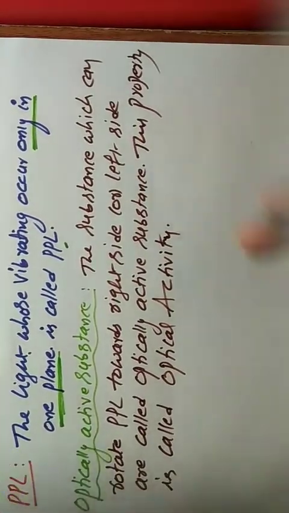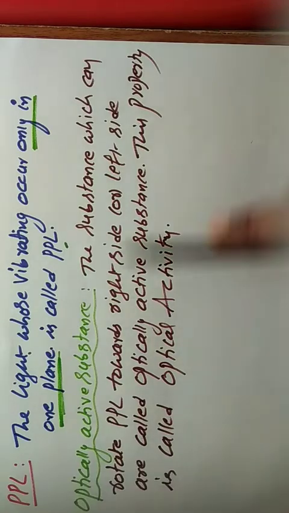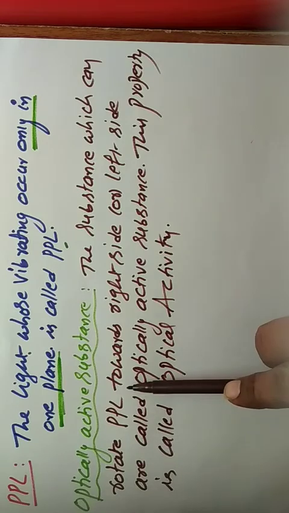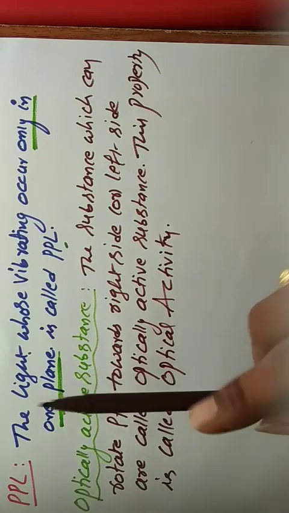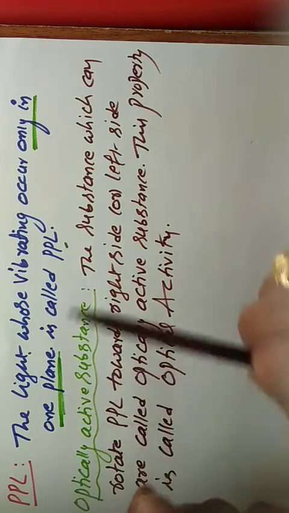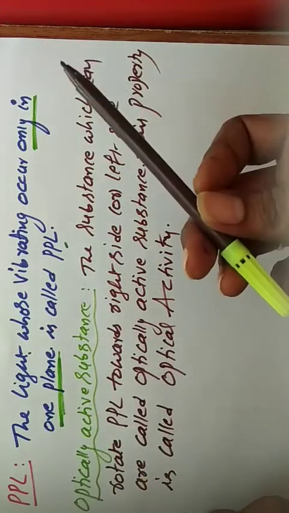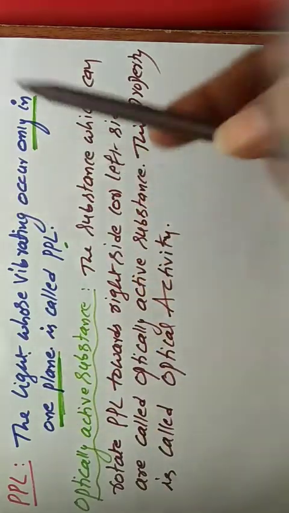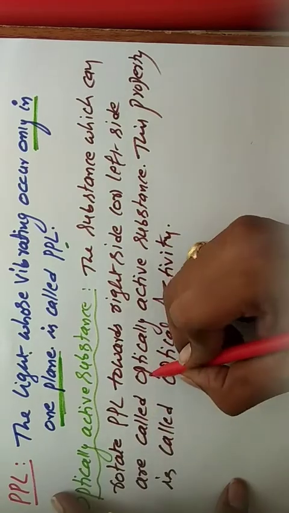So this is the definition of optically active substance. Once again we discuss the substance which can rotate PPL towards the right side or left side. PPL means plane polarized light. So plane polarized light rotates in any direction, right side rotation or left side rotation. Which compound rotates plane polarized light? That compound is called optically active substance.